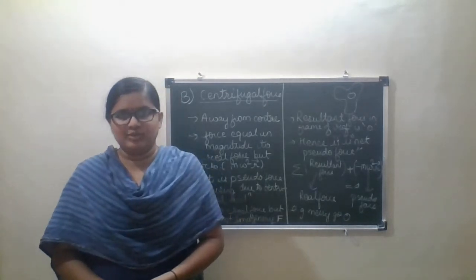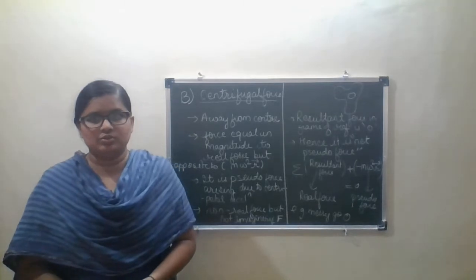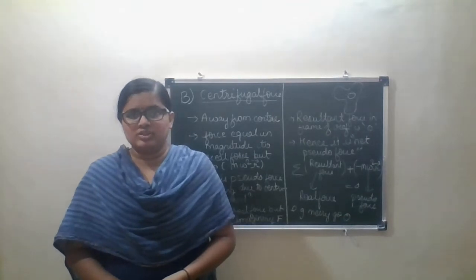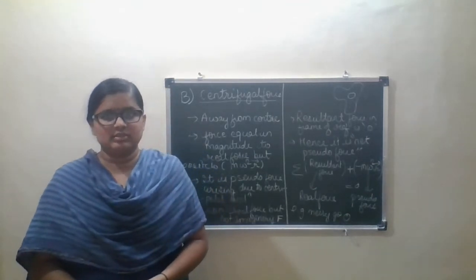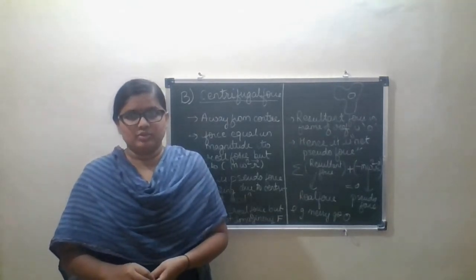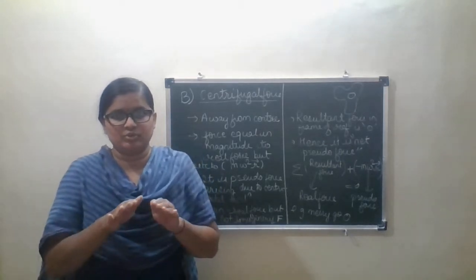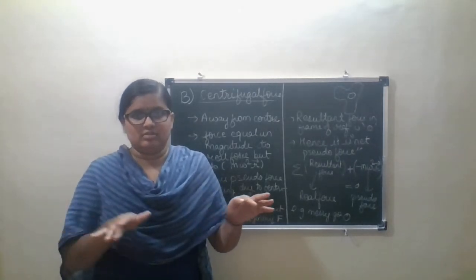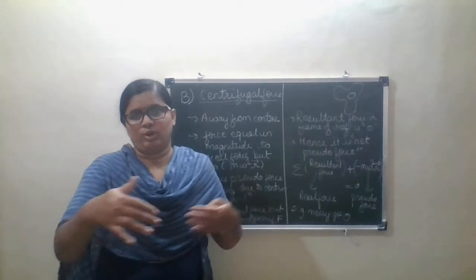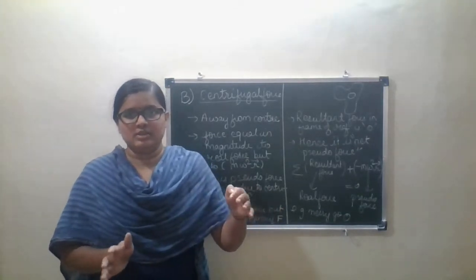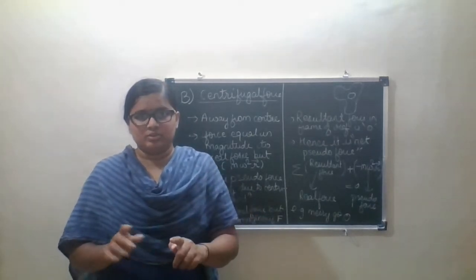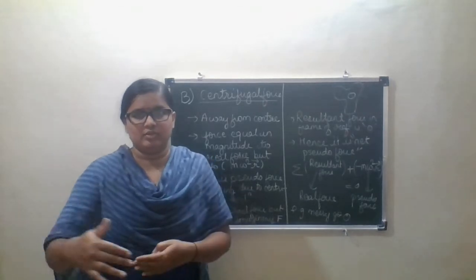Centrifugal force is away from the center. Suppose you take an example of a merry-go-round. What happens in a merry-go-round? All the children who are sitting there move away. Means the force is acting away from the center, and all the children are moving like this. Suppose this is the center, and they are moving away from the center.